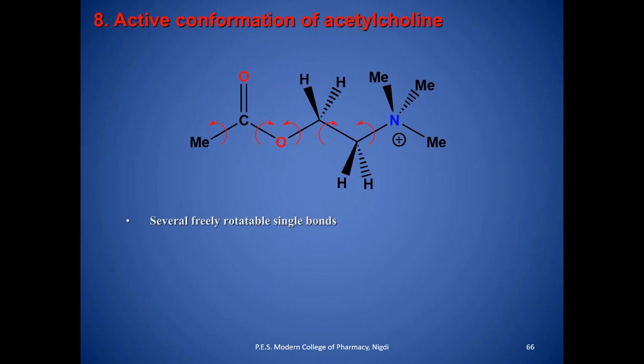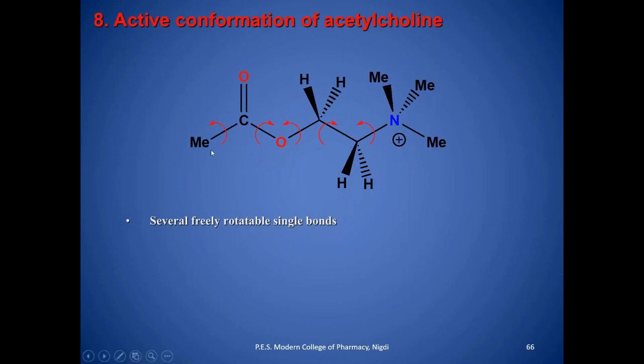Now, the active conformation of acetylcholine. I want to talk on this topic, that is, the stereochemistry of acetylcholine. Due to the relatively unrestricted rotation about these single covalent bonds, acetylcholine can exist in a number of conformations.